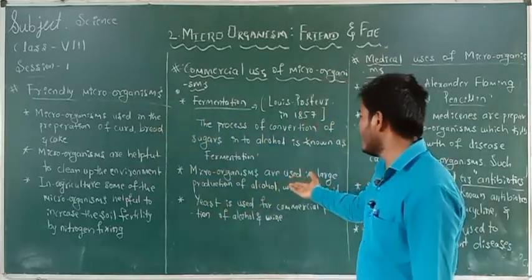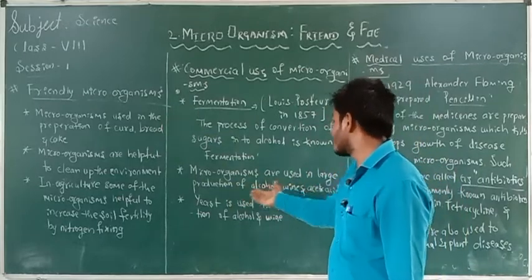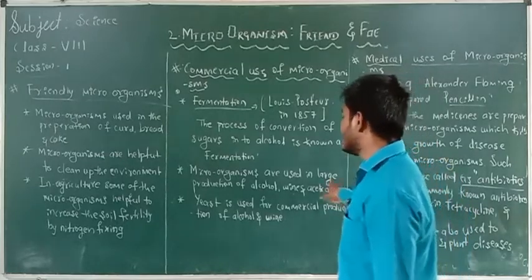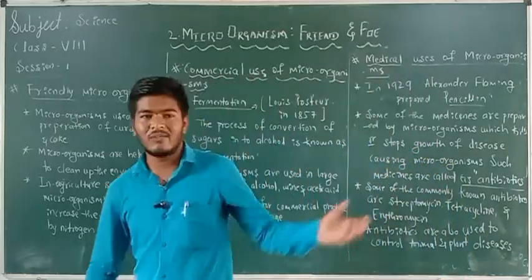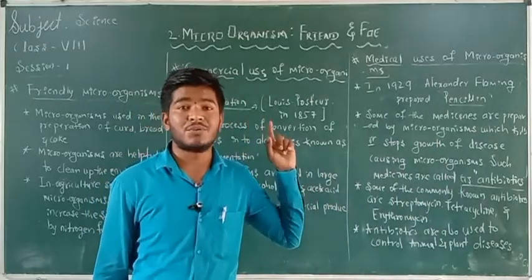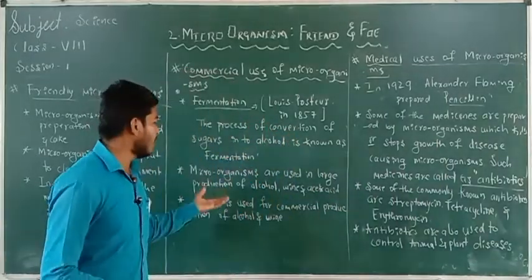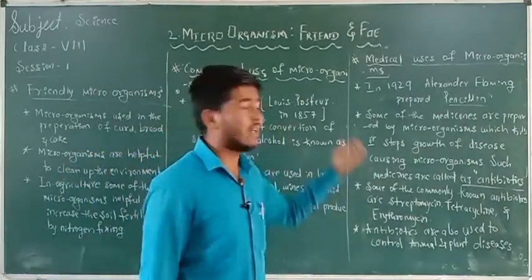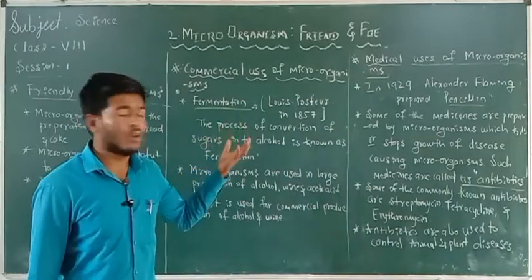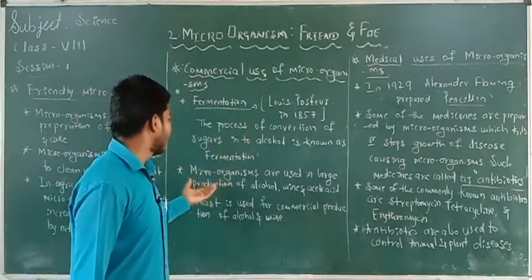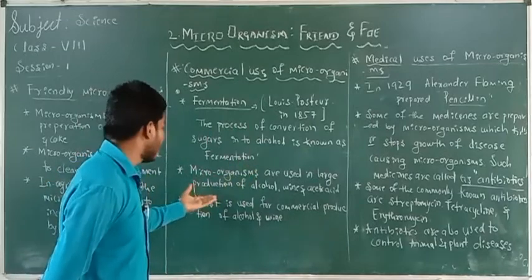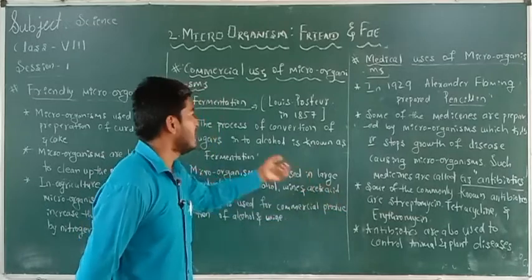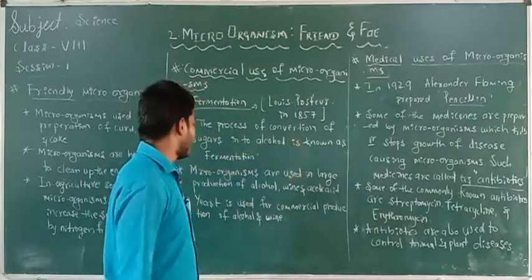Microorganisms are also used in large production of alcohol, wines and acetic acid. Acetic acid is nothing but vinegar. So in the production of alcohol and wines, the microorganisms are going to be used. Why? Because alcohol and wines are produced by the fermentation process. In the fermentation process, the microorganisms are very helpful. So microorganisms are used in large production of alcohol, wine and acetic acid, that is vinegar solution. It is also one of the commercial uses of microorganisms.